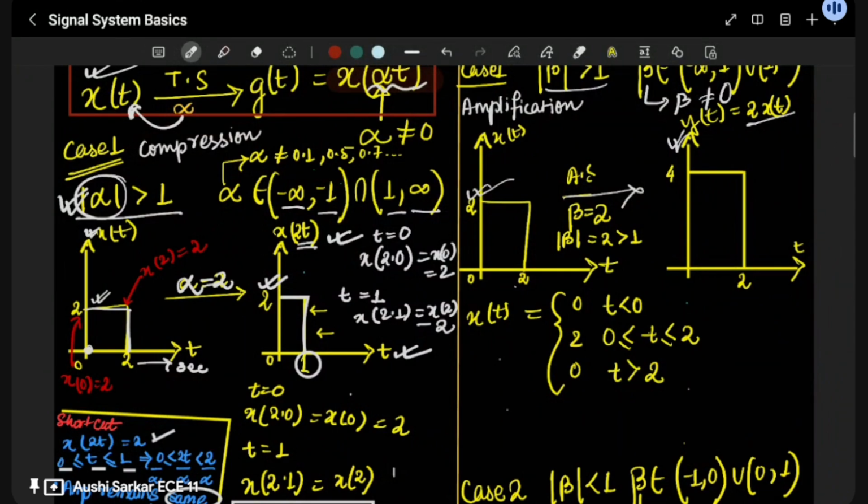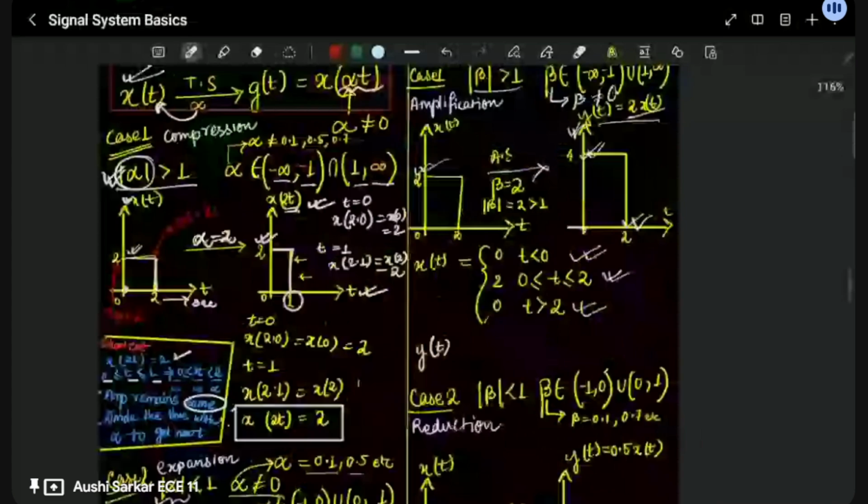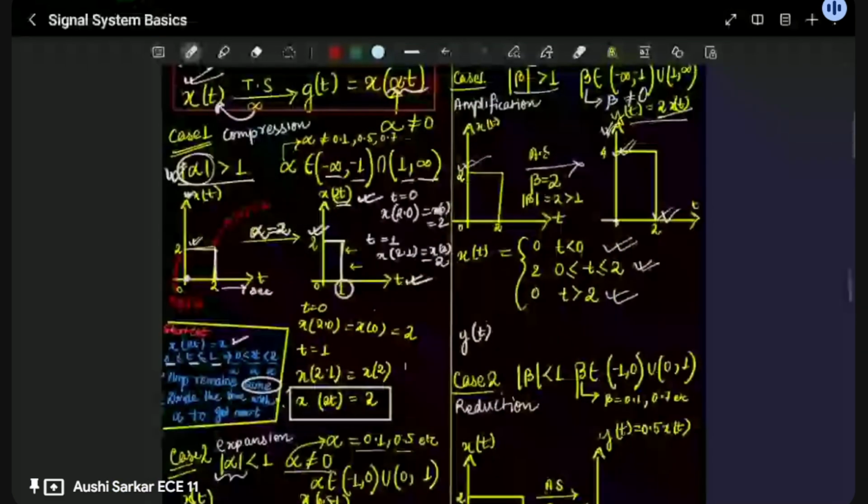So firstly, we will just multiply this. Here you can see that this is the normal signal. Then we are multiplying this 2 with y(t). So what is y(t)? When you get the final signal y(t), you just multiply the amplitude with 2. Nothing more than that.